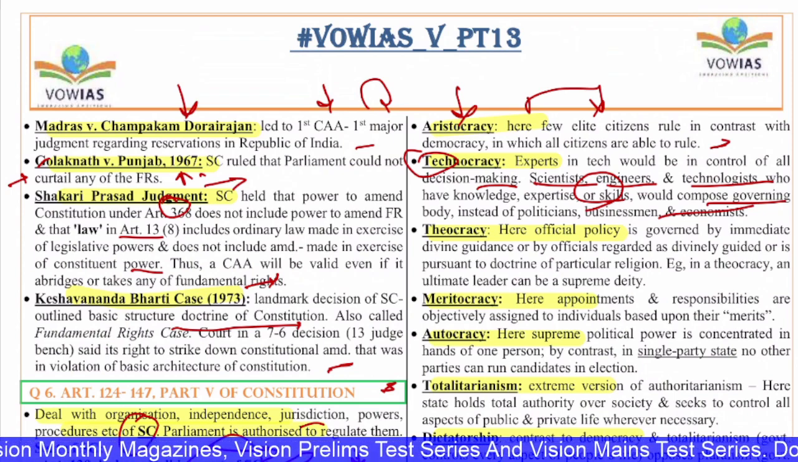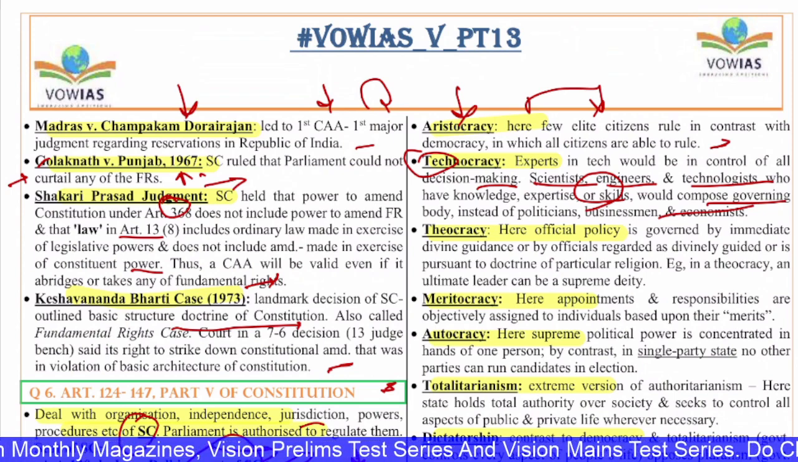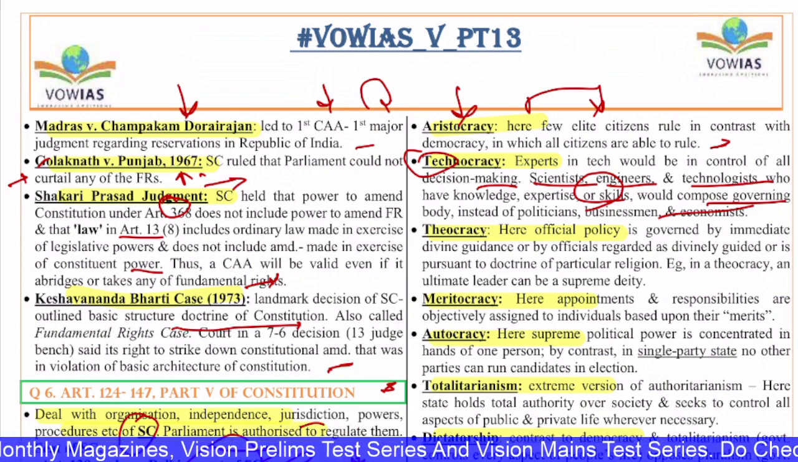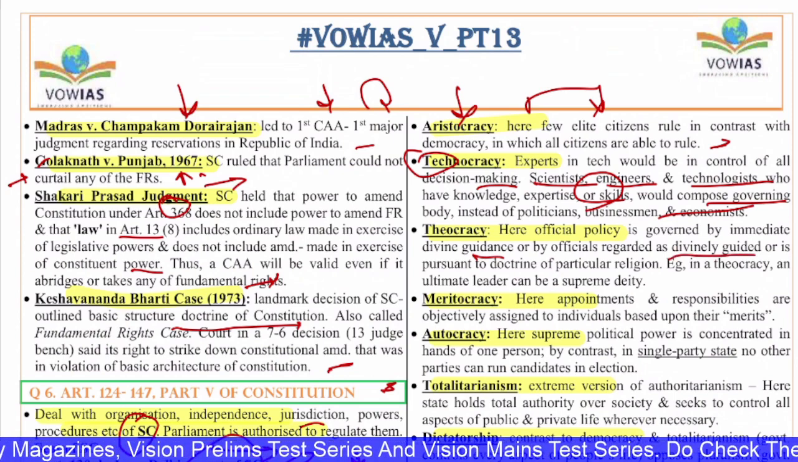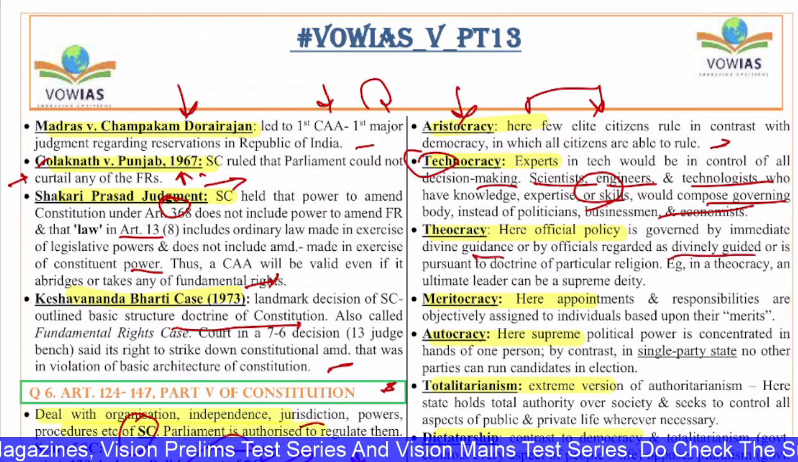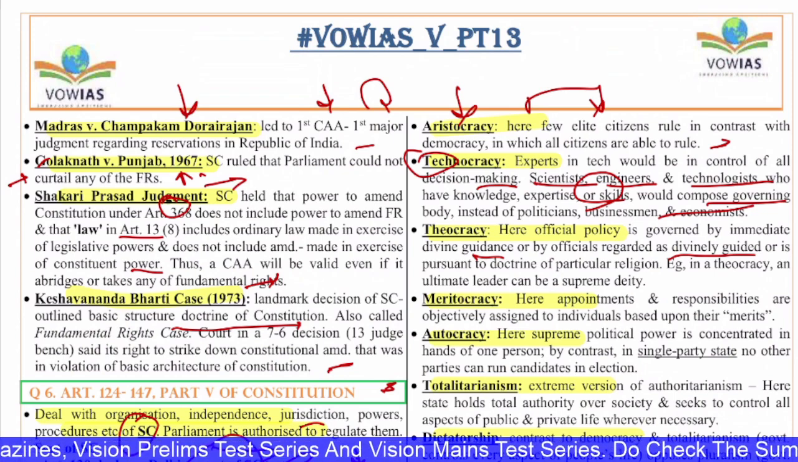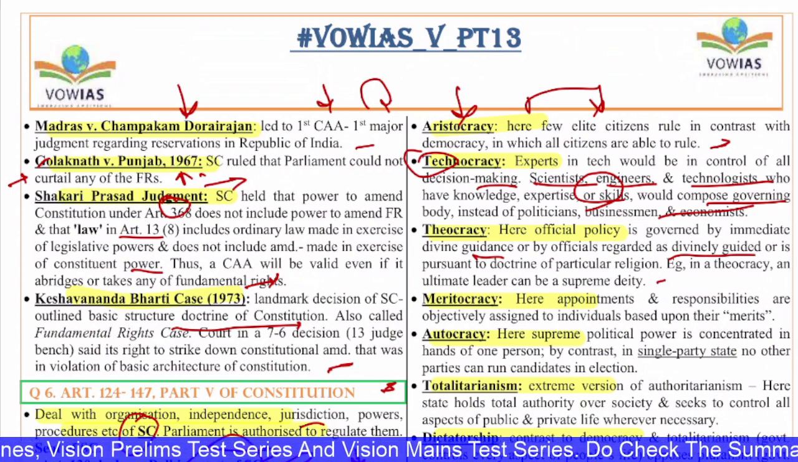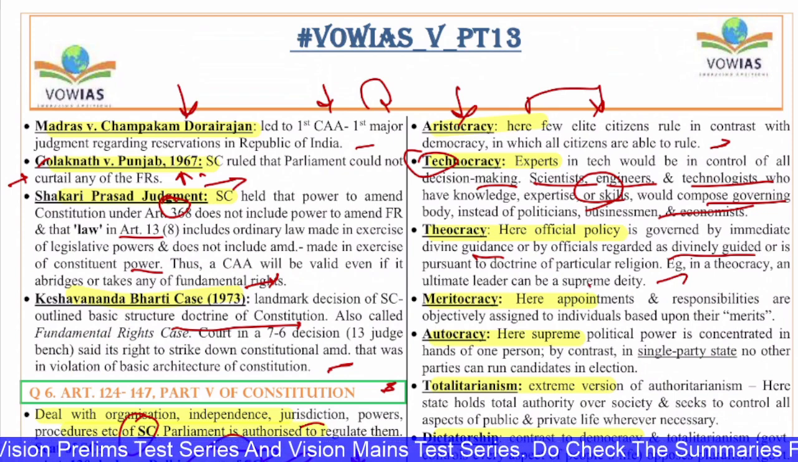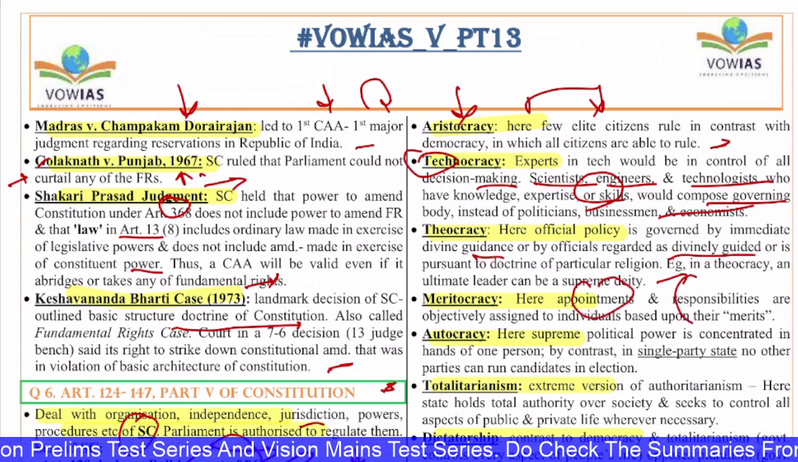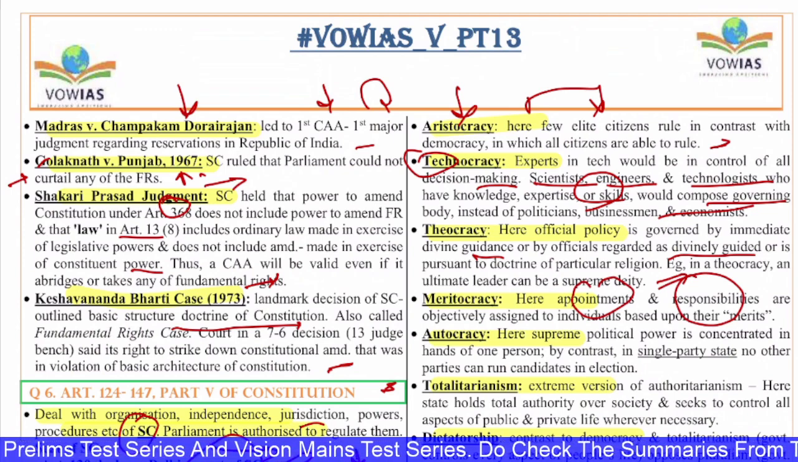Next is theocracy. In theocracy, religion plays an important role. The official policy is governed by immediate divine guidance, or by officials regarded as divinely guided, or in pursuance of the doctrine of a particular religion. For example, in theocracy, an ultimate leader can be the supreme deity. Next, meritocracy. Here, appointments and responsibilities are objectively assigned to individuals based upon merit.